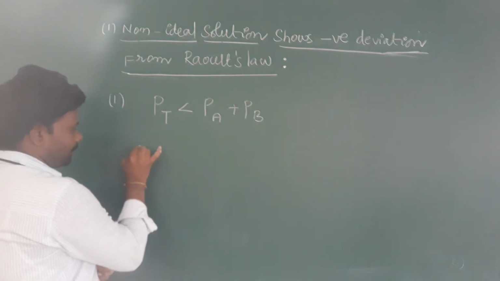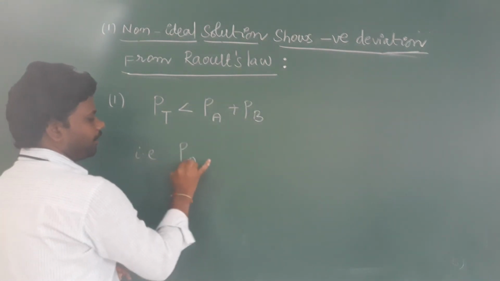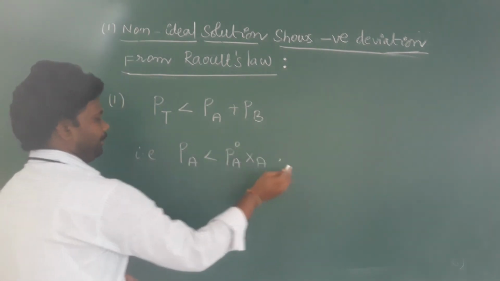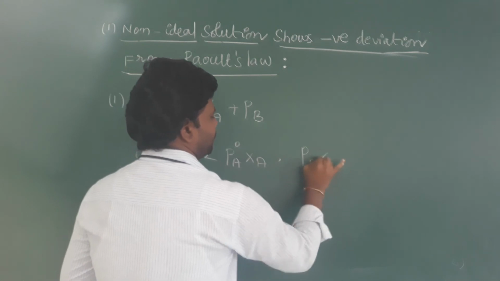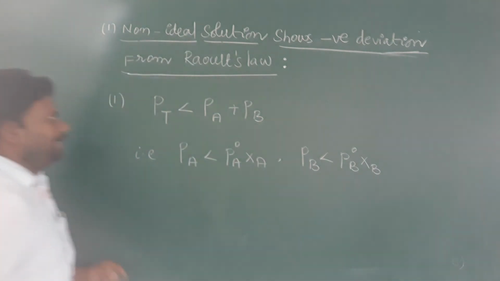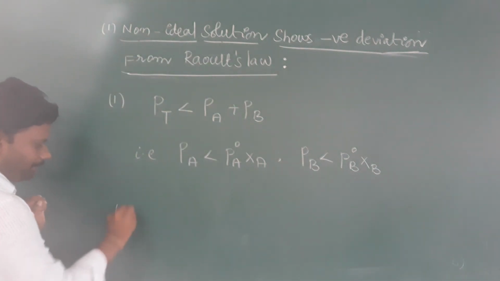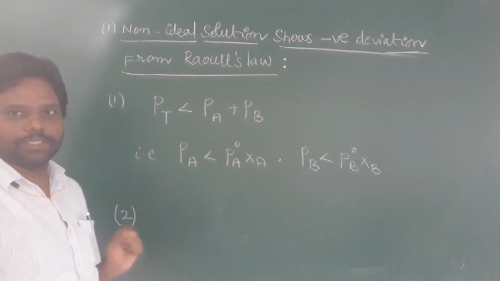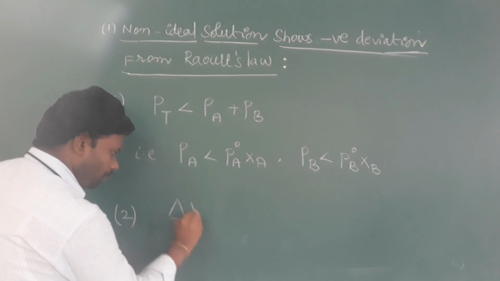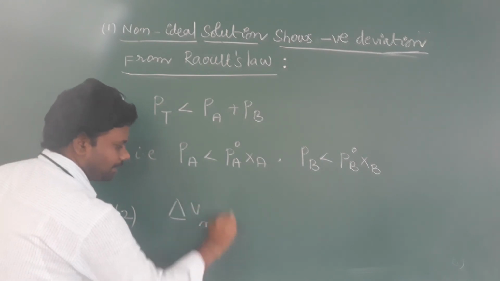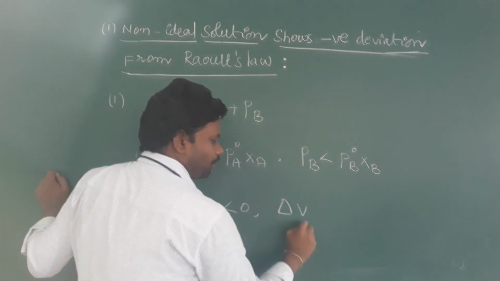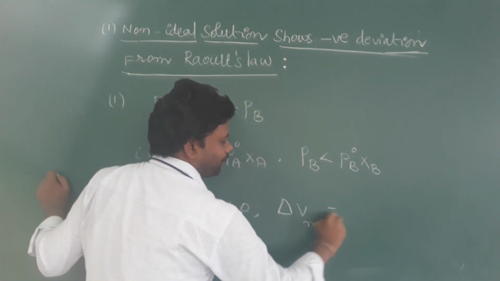The partial pressure of component A is less than P naught A XA, and the partial pressure of component B is less than P naught B XB. Second characteristic: the change in volume on mixing is less than 0, that means it is negative.